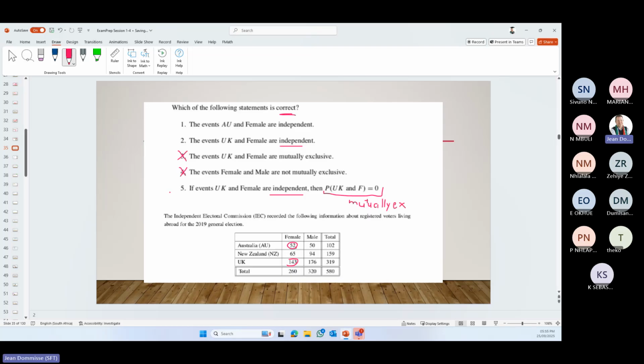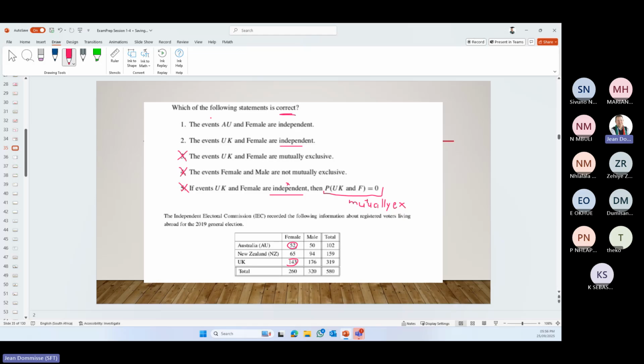So that is also incorrect, because if events UK and female are mutually exclusive, then the probability of UK and female would have been 0. So not independence that we test with the 0, it is mutual exclusivity. So the one that's wrong is 1 or 2.